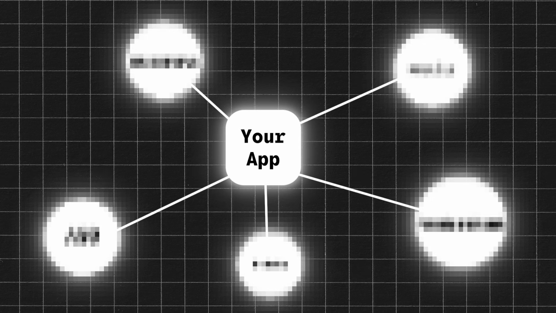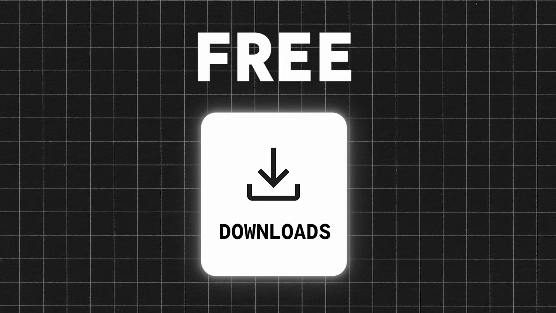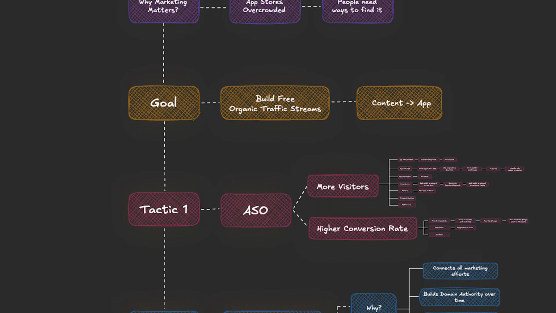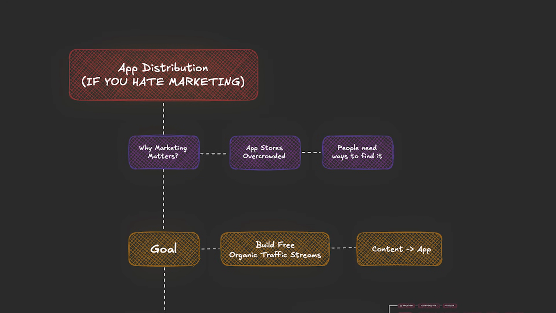This is your app. And these are links on the internet that send people to it every day. Free downloads without paying for ads. I want that for you. So I boiled down what I learned over 13 years of marketing apps into a 3-pillar formula. These marketing tactics helped me get over 11 million downloads across all my apps.